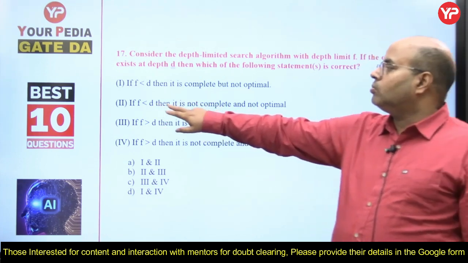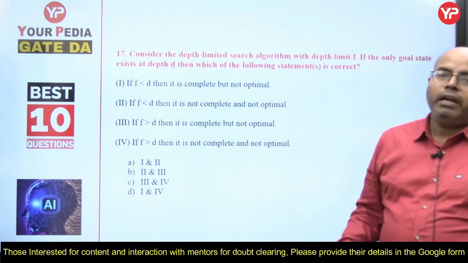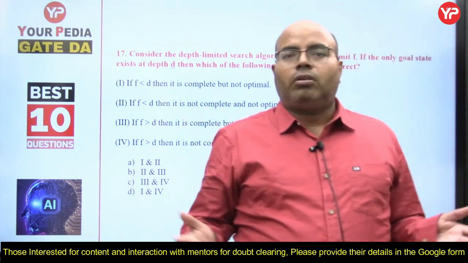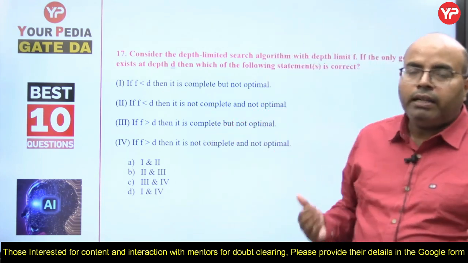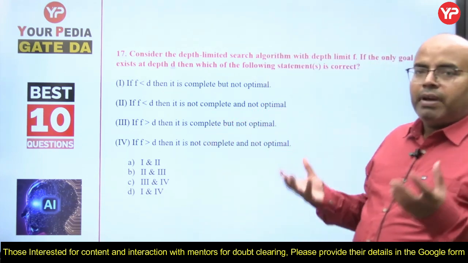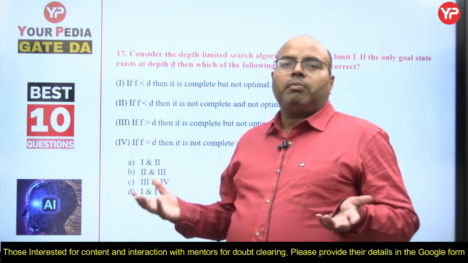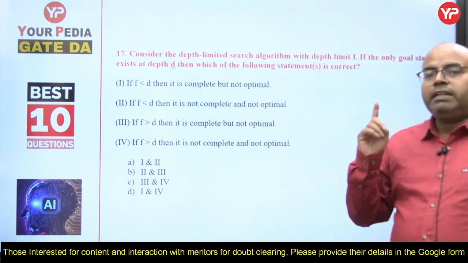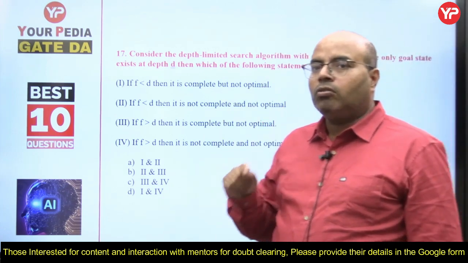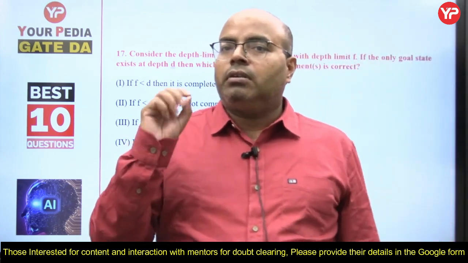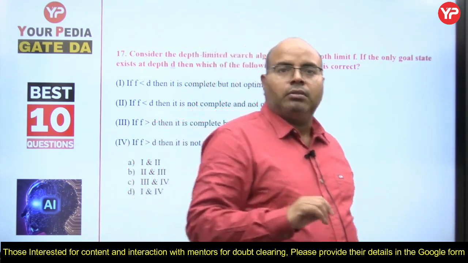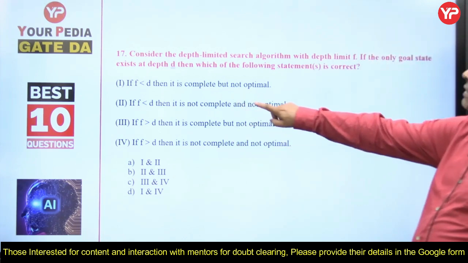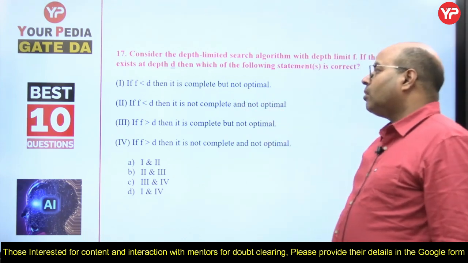Yes, this is true. It's not complete because it hasn't found the goal. Unless it finds the goal, it's not complete, and unless it finds the goal in the optimum manner, it's not optimal. It will be complete and optimal only if it has found the goal and the best path. So for F less than D, the second statement is correct: it's not complete and not optimal.